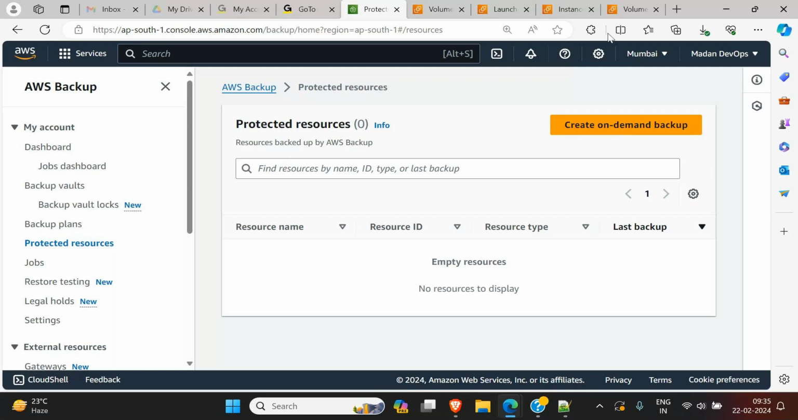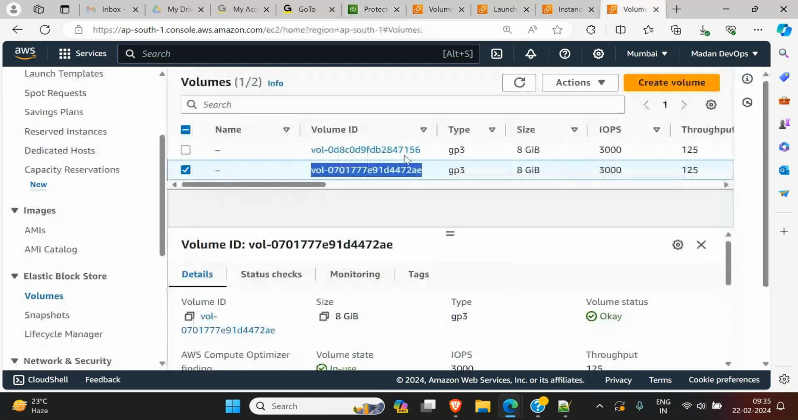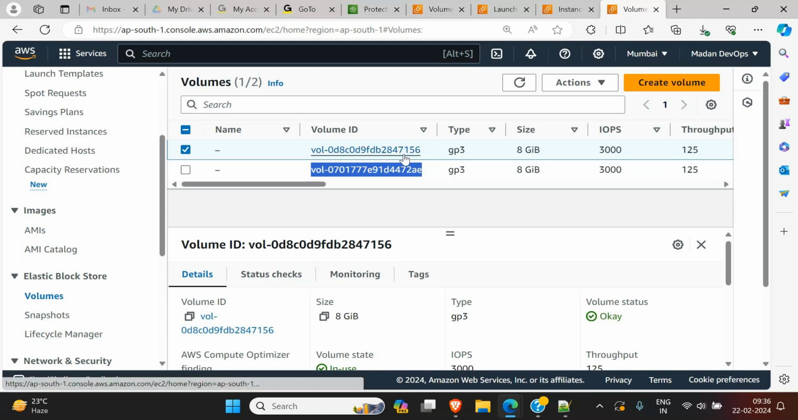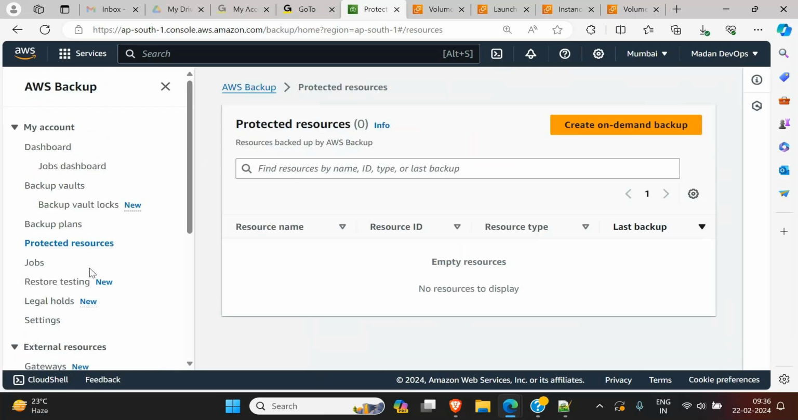We will take an immediate backup of a volume. For example, I want to take backup of 156. This is the volume I want to take backup of. Assume we got a requirement saying please take backup of this volume, and they want it immediately. Then what will we do? Simply we go to protected resources and click on create on demand backup.